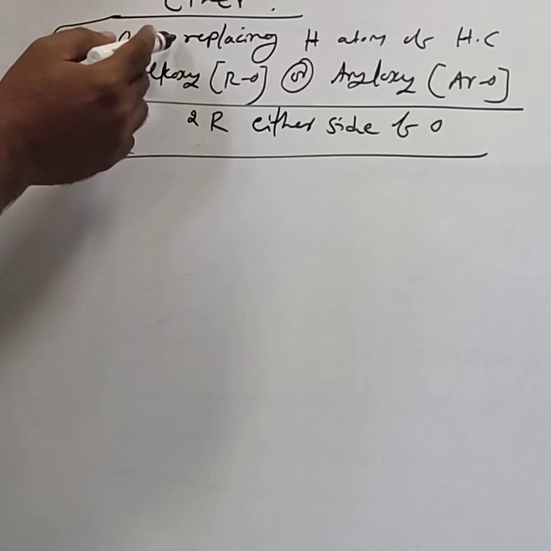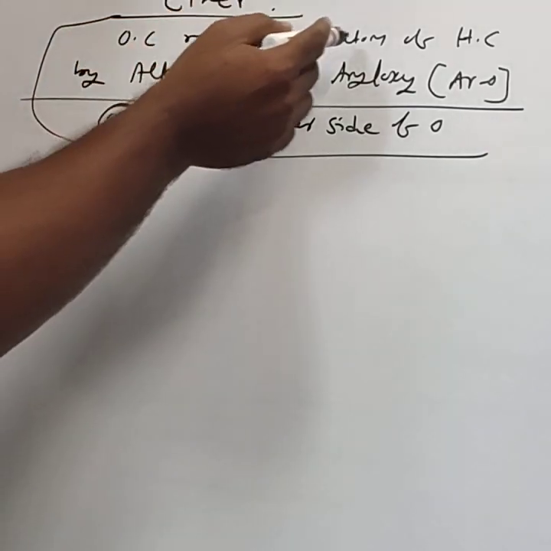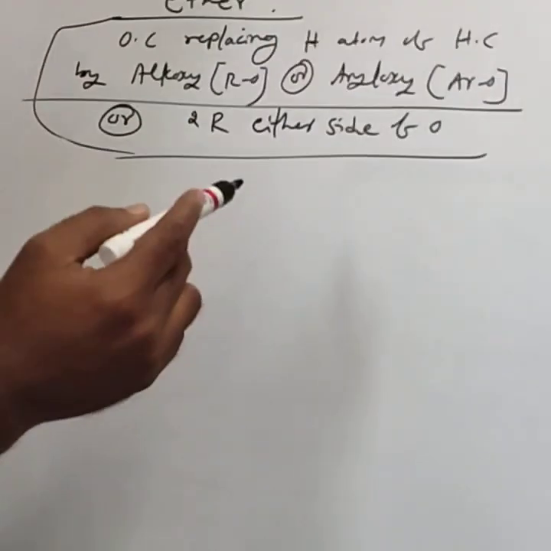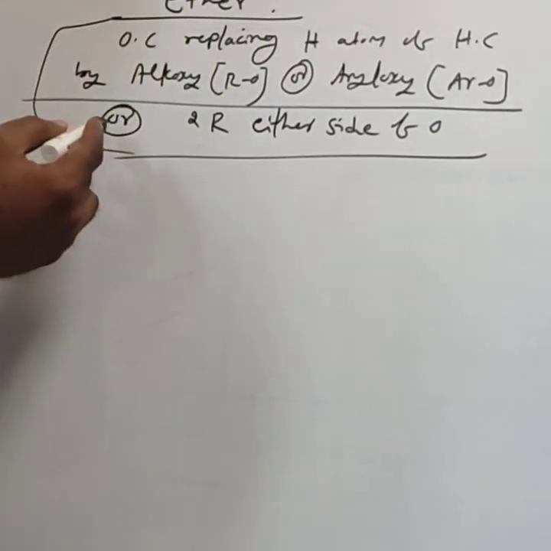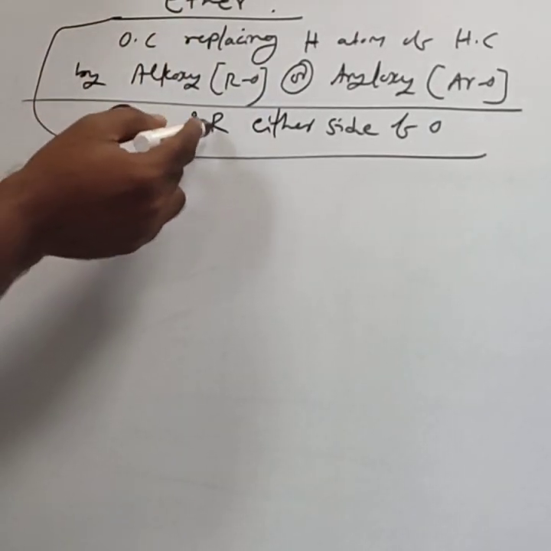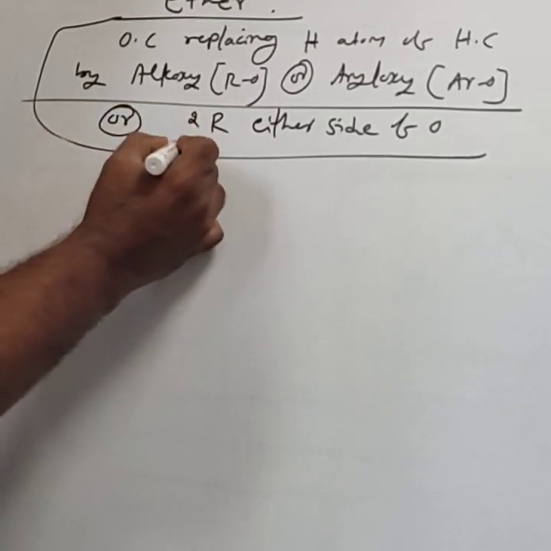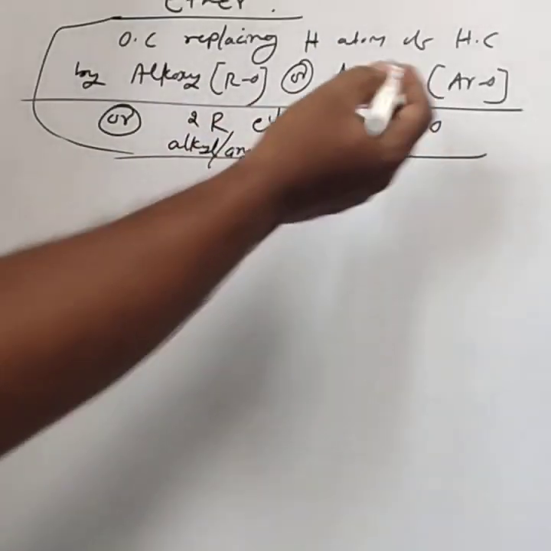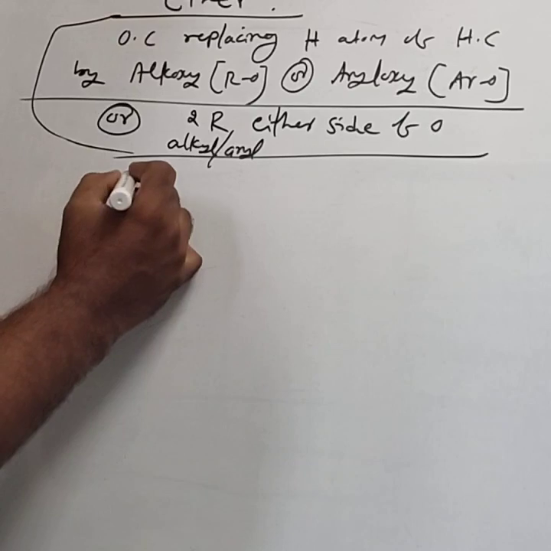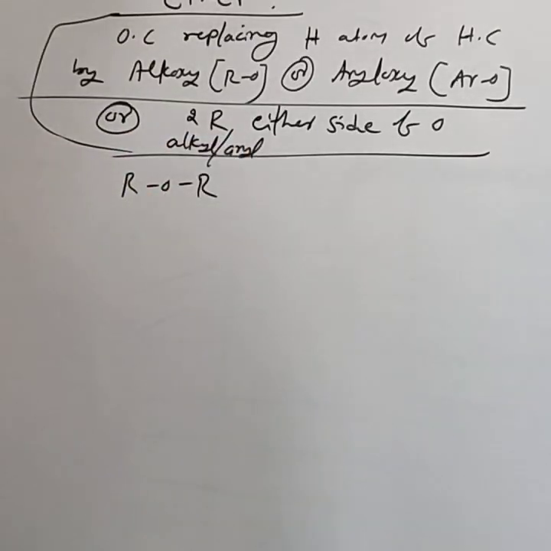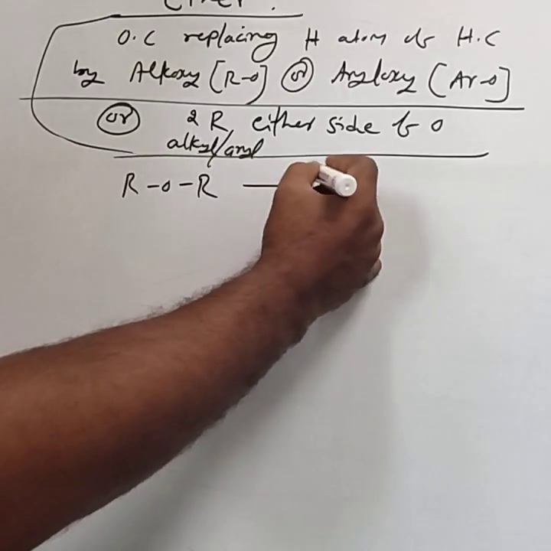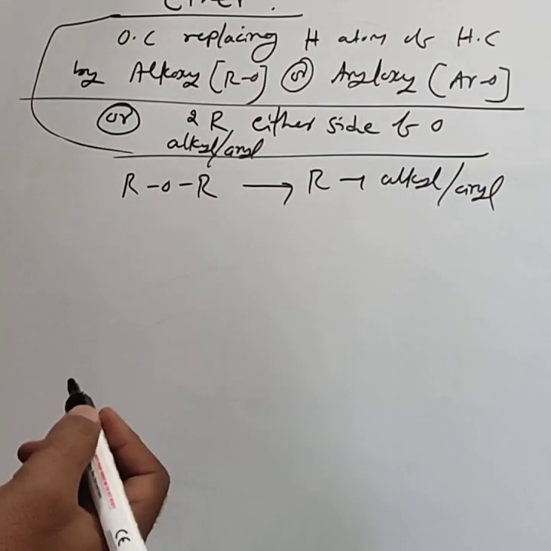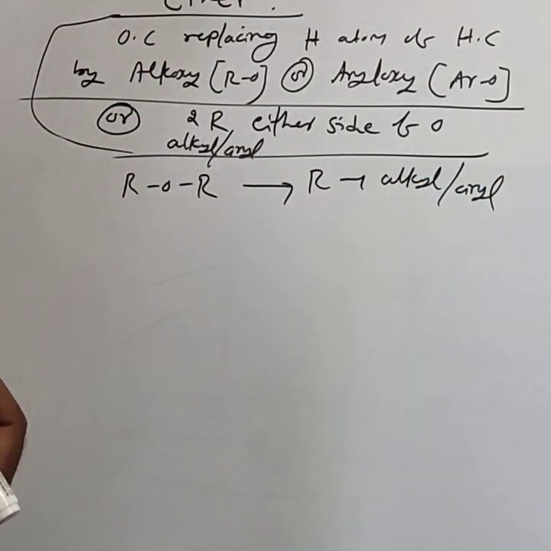Organic compounds obtained by replacing the hydrogen atom of a hydrocarbon by alkoxy or aryloxy are called ethers. Or the compounds which contain two R groups, where R means alkyl or aryl, on either side of the oxygen. The general formula of ether is ROR, where R groups may be either alkyl or aryl. Such compounds are called ethers.